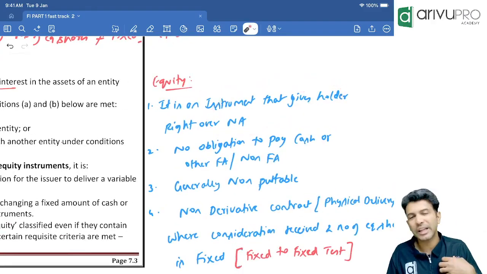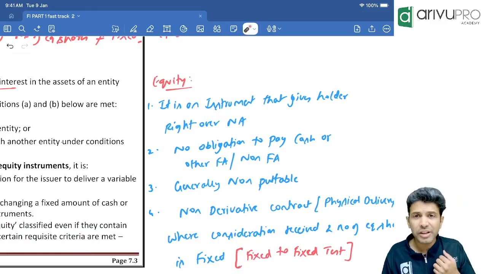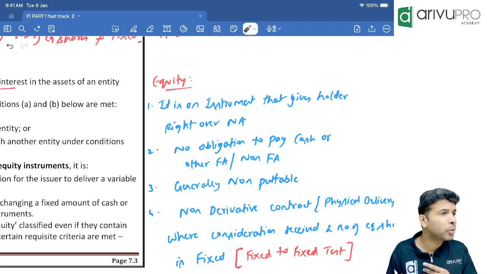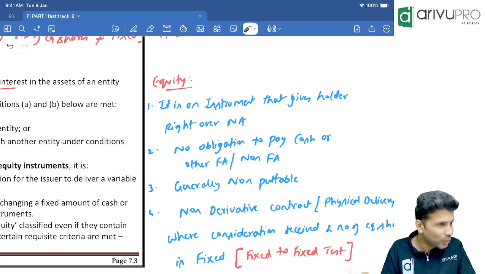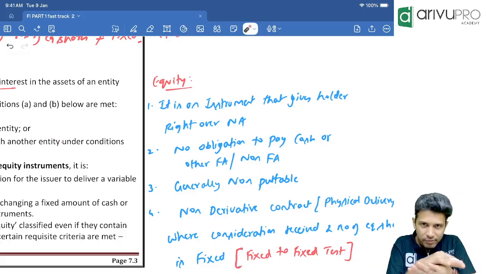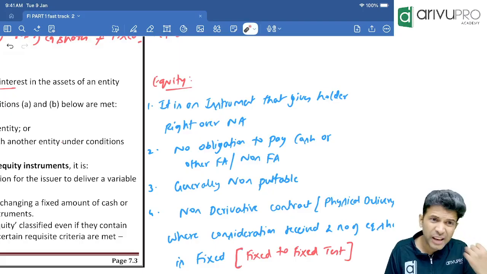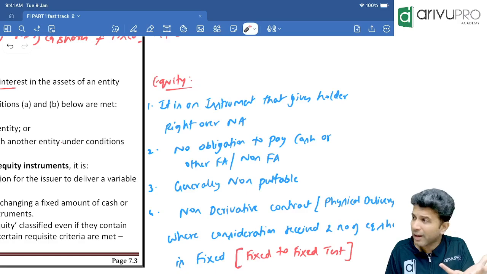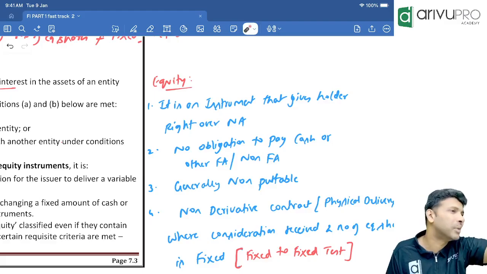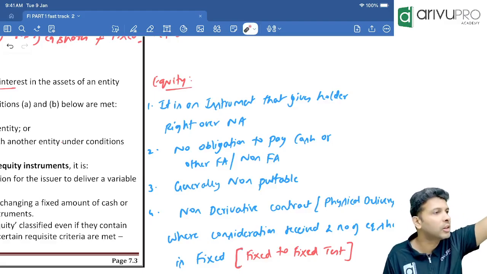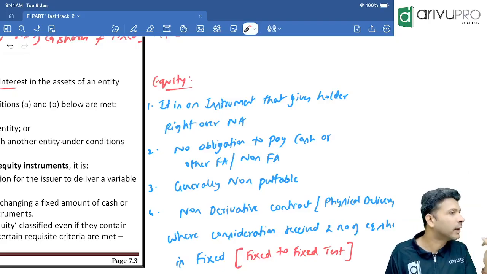If you buy equity shares, let's say you buy equity shares of ArivuPro, right? Will you get a share over the assets of ArivuPro? No. If ArivuPro by chance shuts down, Shantam Papam, no. Okay, just an example. If the company shuts down, then what will we do? Whatever assets we have, we will sell. And whatever money we get, straight away we will pay to equity shareholders. No, first we will have to settle all the liabilities. From the assets, first you need to settle all the liabilities. After that, whatever money remains will be given to equity shareholders.